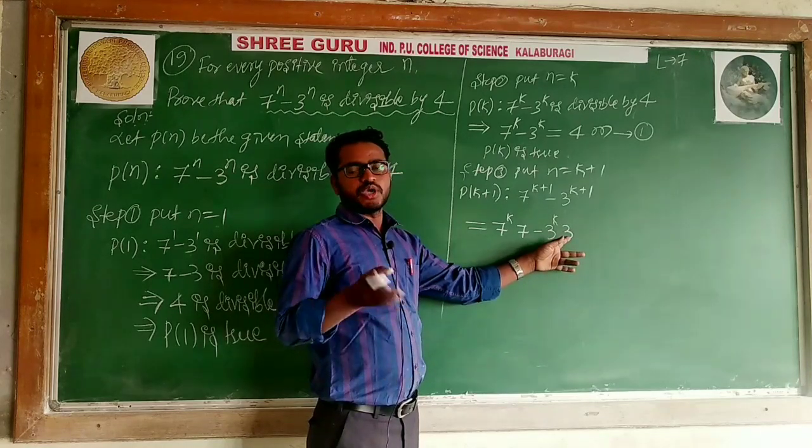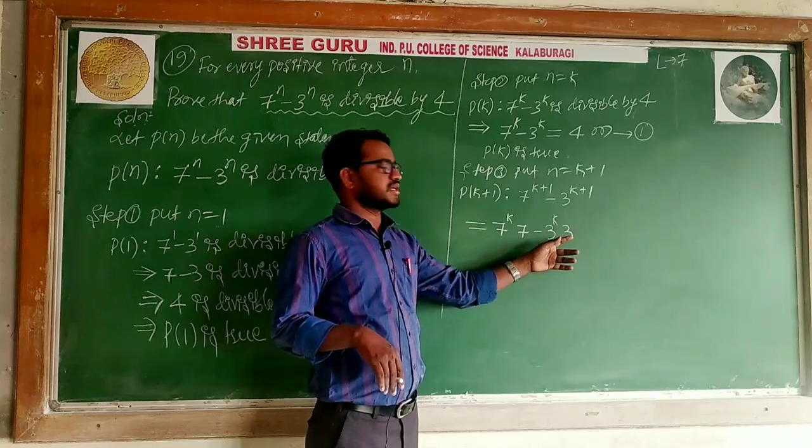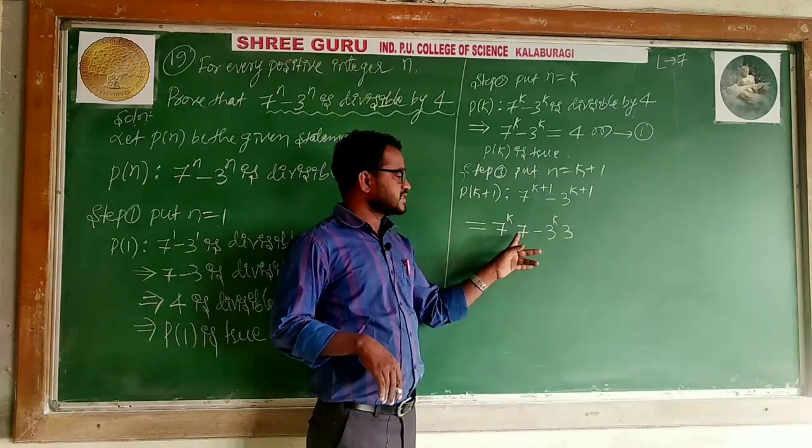Using this we have to prove it is equal to 4 into something. That means here, 7 to the power k and 7.